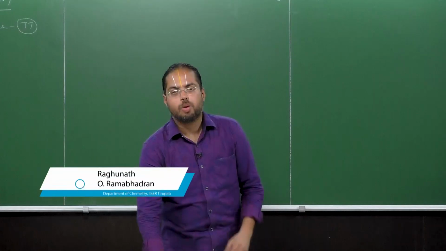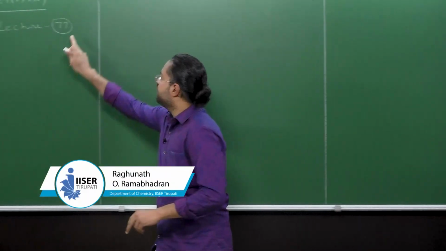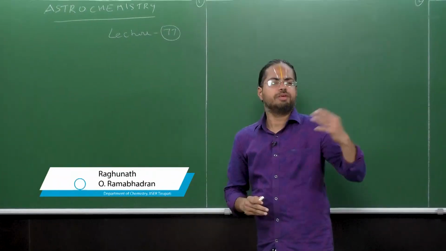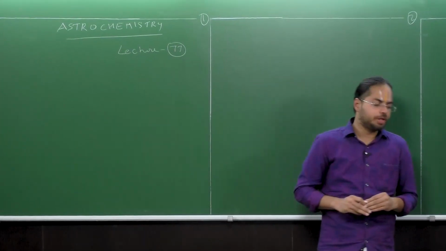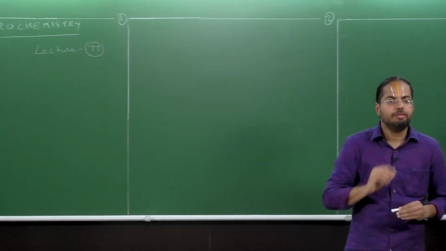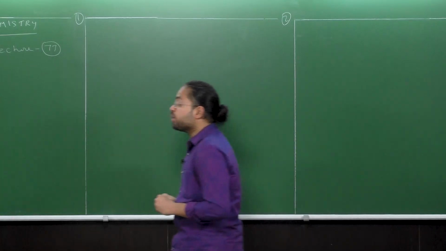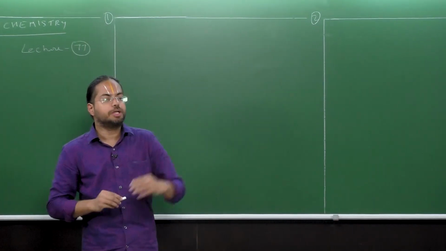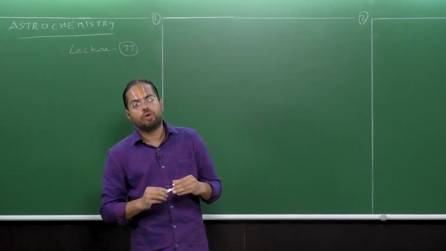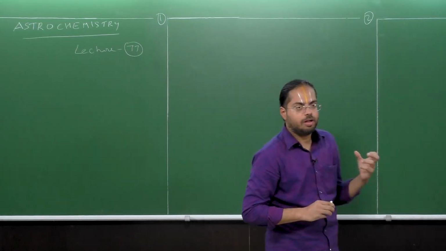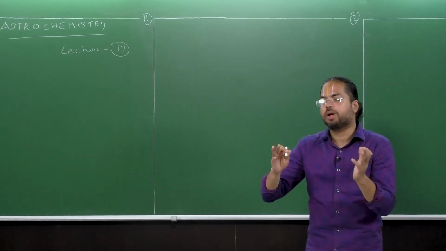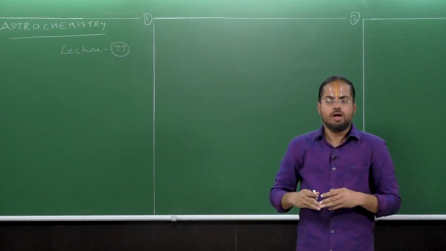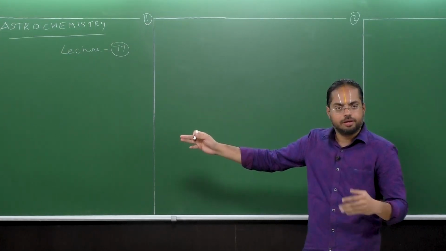Hello all, welcome to Astrochemistry. So this is lecture number 77. Now in the previous lecture, I was talking to you about the nuclear chemistry of meteorites and how that could be helpful to determine the age of a meteorite sample, and from that how we could get the age of the solar system itself. We shall elaborate upon that aspect in today's lecture.